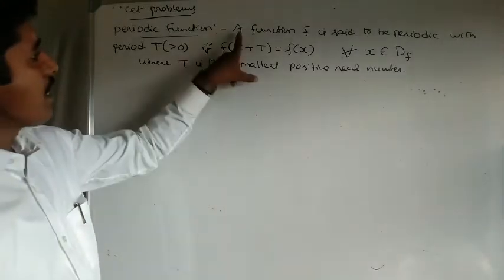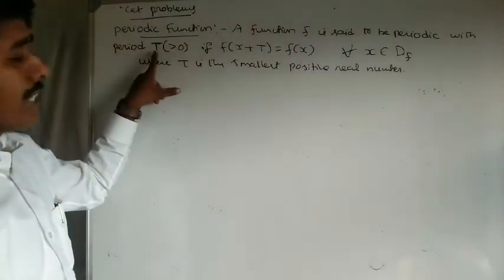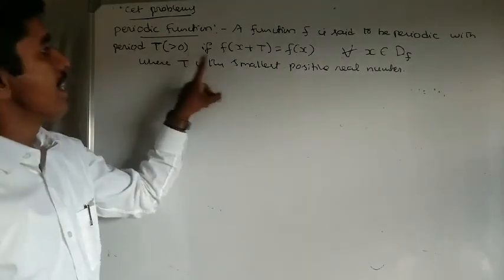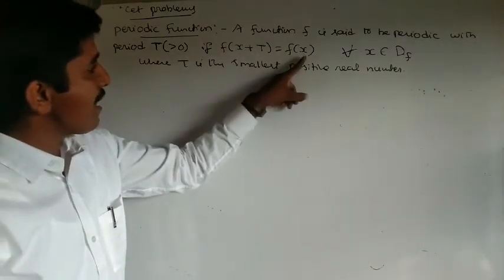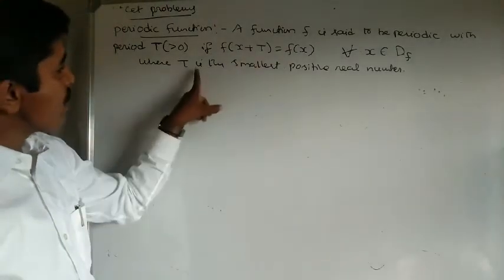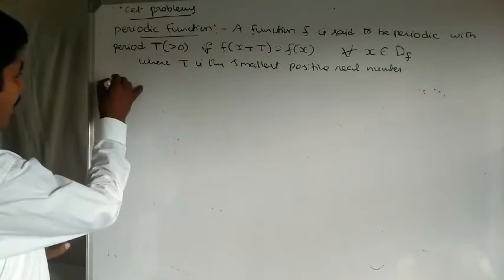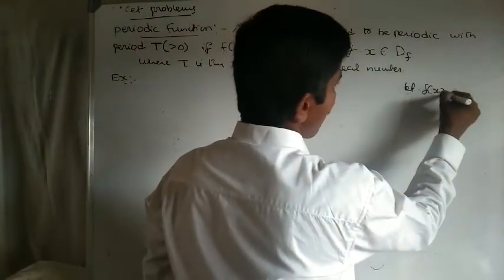Mind it here. A function f is said to be periodic with period t, which is greater than 0, non-negative and cannot be equal to 0, if f of x plus t equal to f of x for all x belonging to the domain of the function. Here t must be the smallest positive real number. I am taking one example: let f of x equal to sin x.